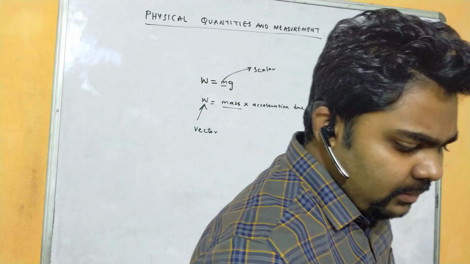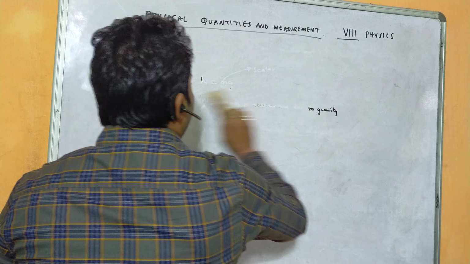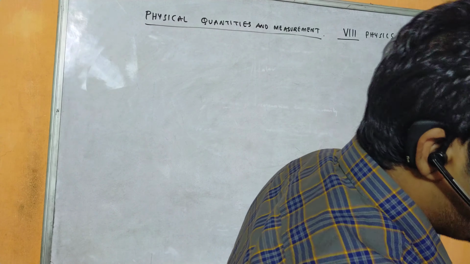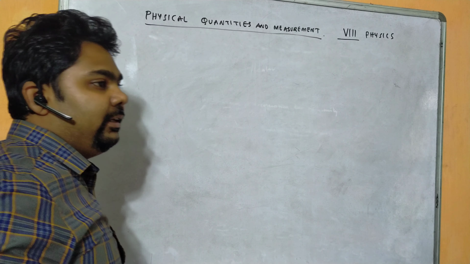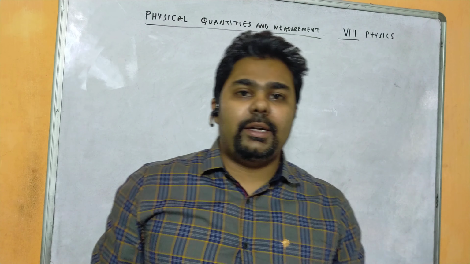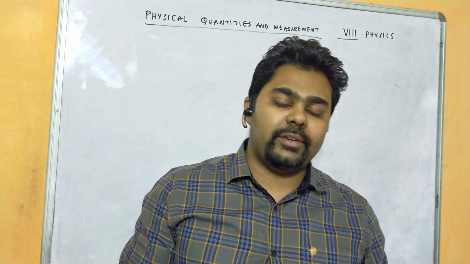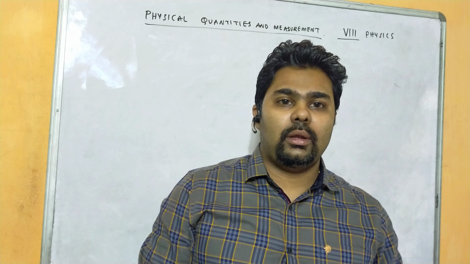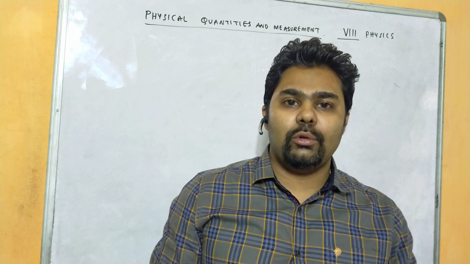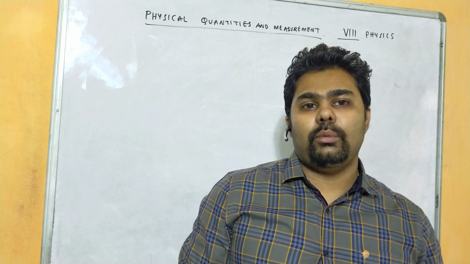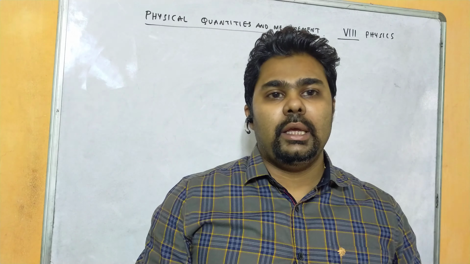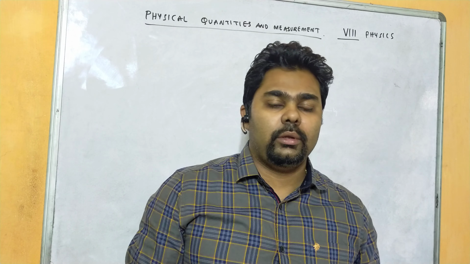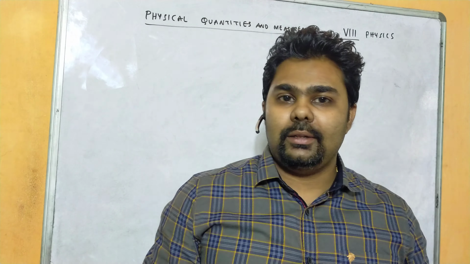Similarly, we have the term called density. So in this video we'll come across the terms density, mass, volume, relative density, how to calculate the relative density of any liquid, what a density bottle is, and how to measure the density of an irregular object. So all these things we will be understanding in this video. So keep watching and do not skip the video, watch till the end.